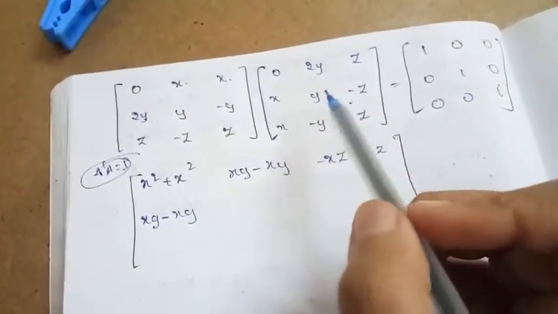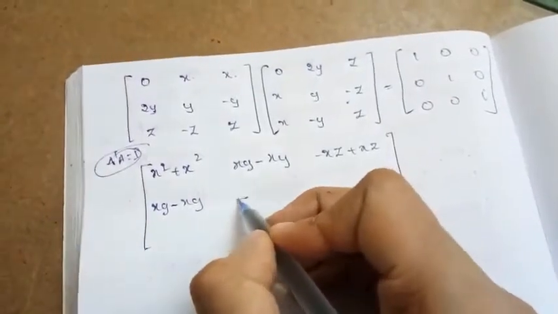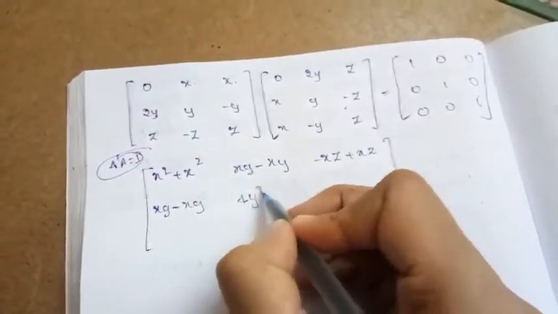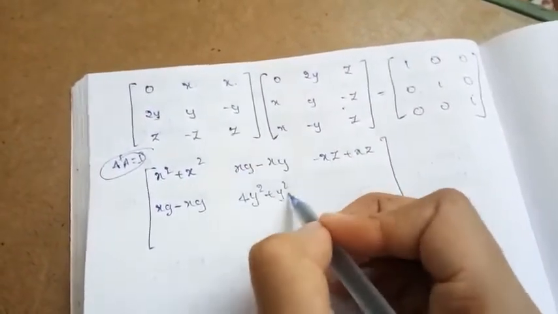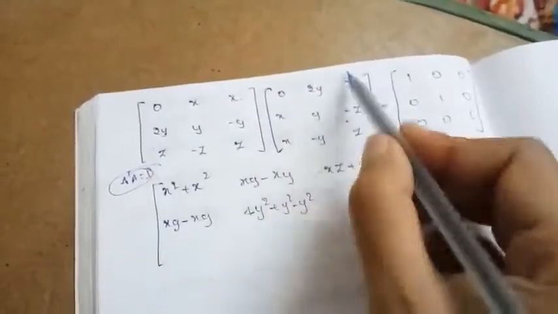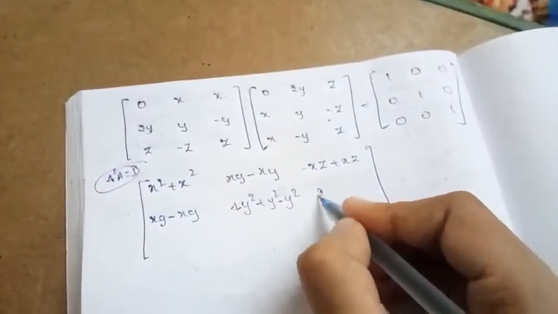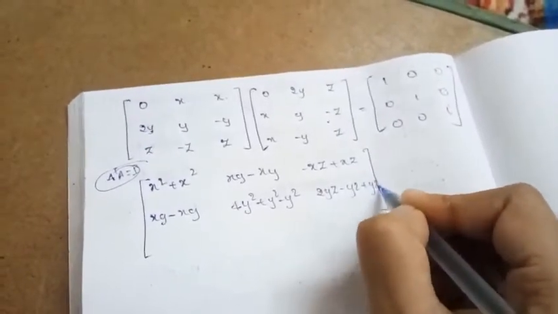And the next is 2y into 2y, it becomes 4y square plus y square plus y square. And the next is this second row with the third column, it becomes 2yz minus yz minus yz.